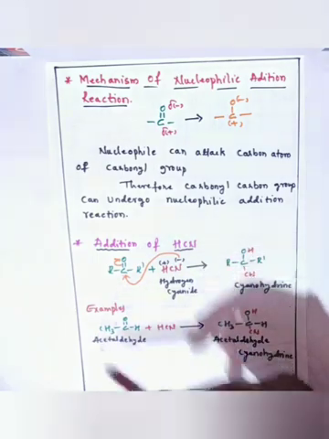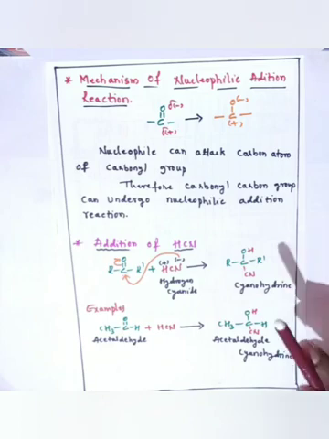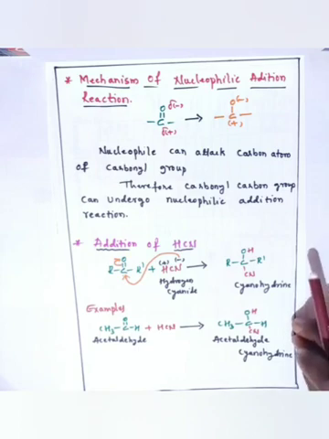This overall addition reaction takes place in the presence of a base catalyst. The definition of a catalyst we all know: a catalyst is a chemical compound that helps the reaction proceed without being consumed, without change in its chemical nature.